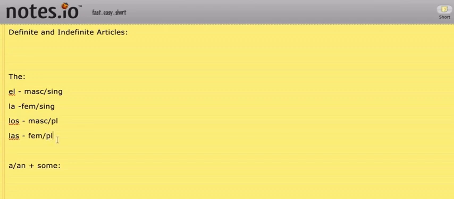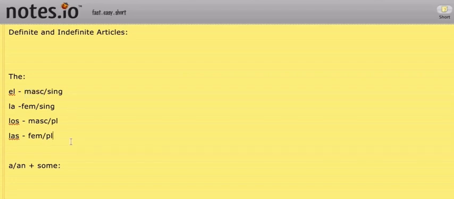So what do each of these mean? Well, if you watched my video on nouns and gender, you'll know that nouns essentially are categorized as four groups: masculine singular, feminine singular, masculine plural, or feminine plural. Masculine essentially means that we're talking about a guy or a guy object. It's a little bit weird, but in Spanish, it just so happens that objects and places also have gender. While in English, when we refer to an object, we say it, in Spanish there is no it. Everything's either a he or a she. It's almost like everything is personified, right?